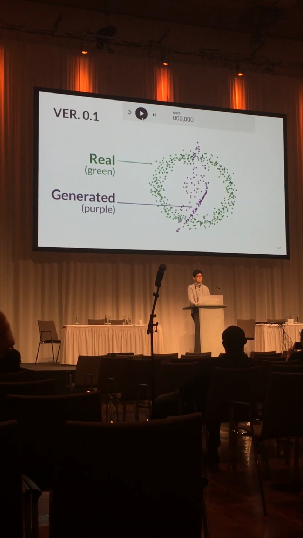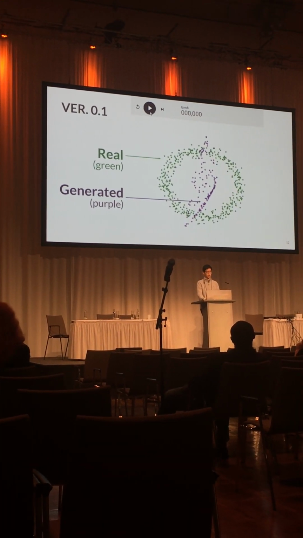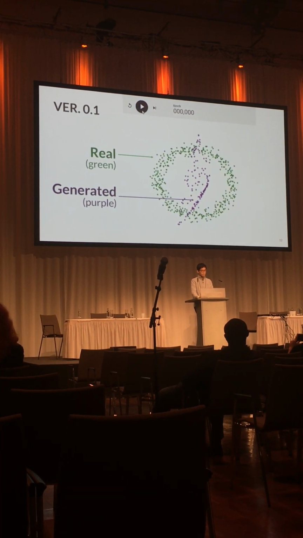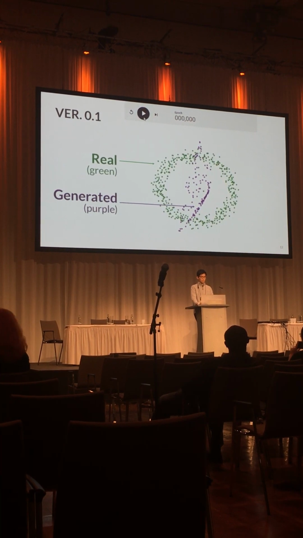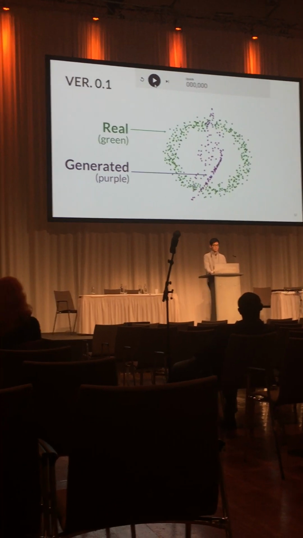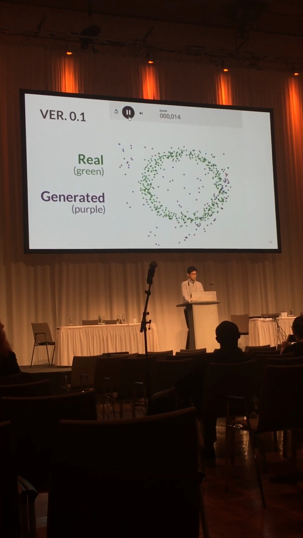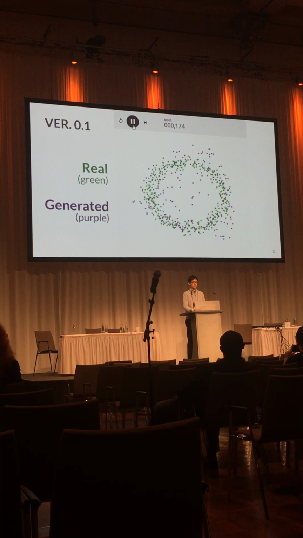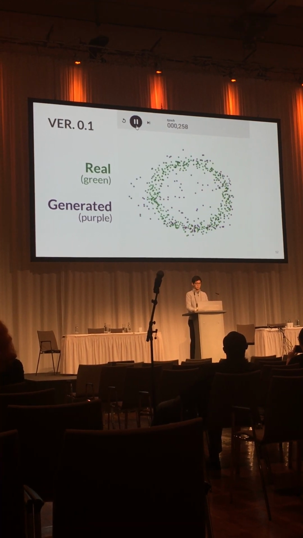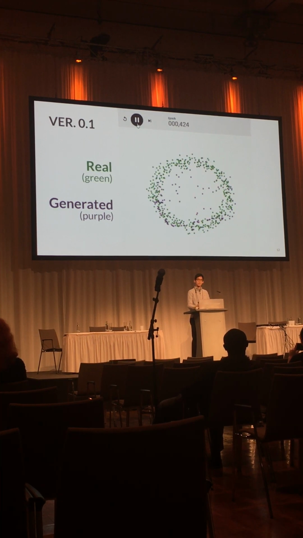Here, green dots represent real data, which a GAN model aims to learn. And purple dots are what the generator created. Users can start the training by clicking the play button on the top of the interface. So now purple data points are continually updated, and we expect that after several iterations, these purple dots will nicely overlap with green dots.